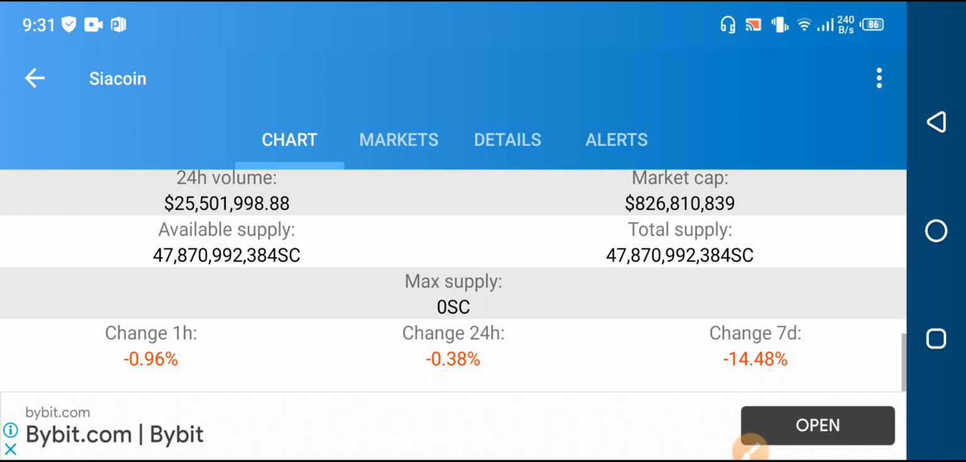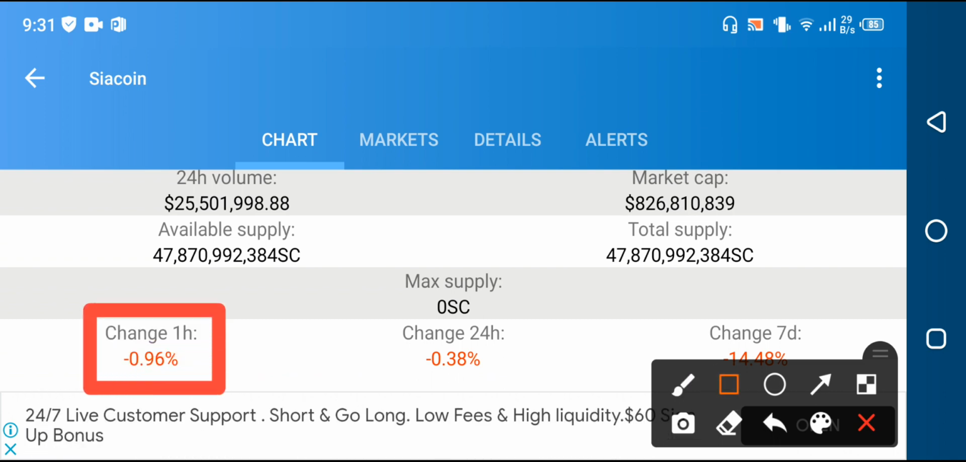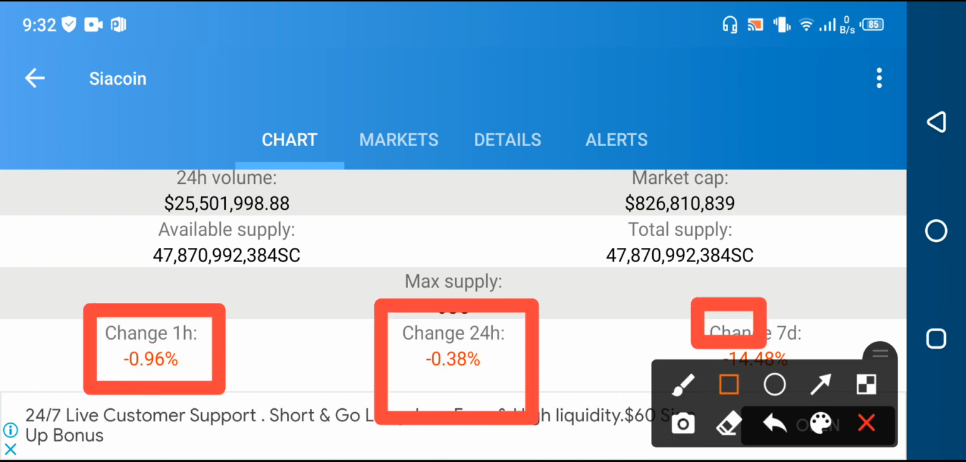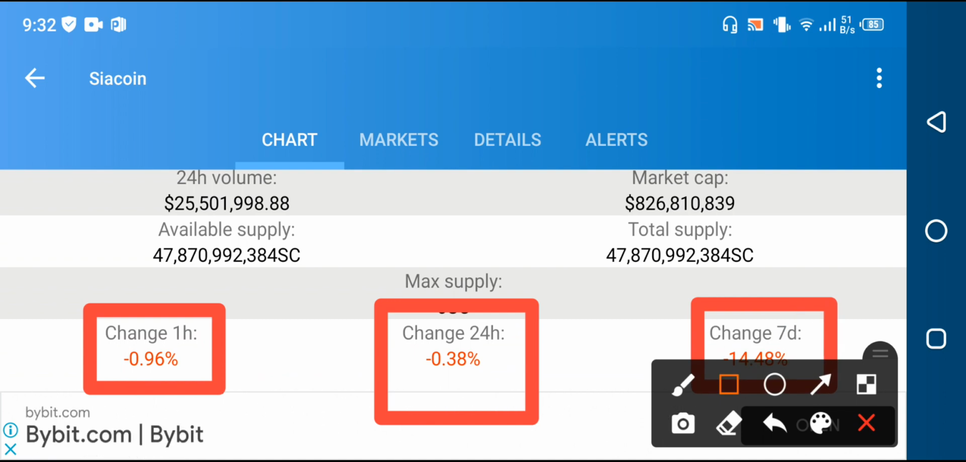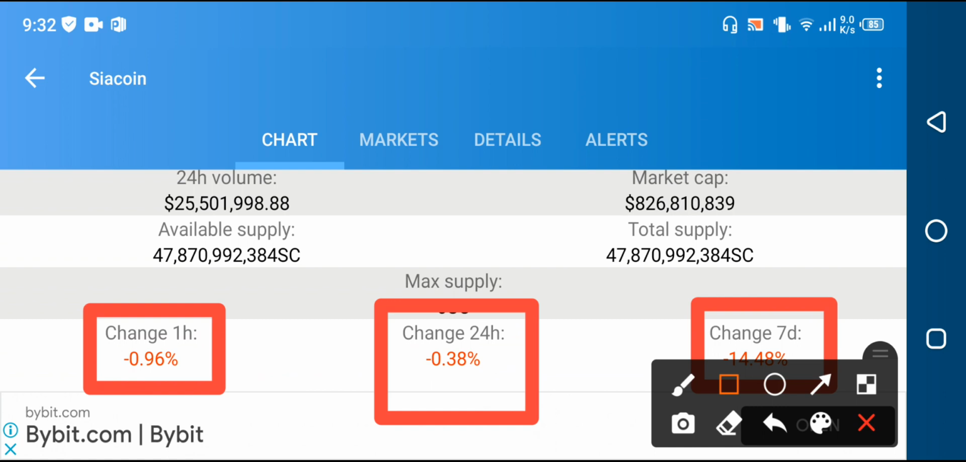And on the other side, my friends, if we talk about the price changes in Siacoin, you can see here that the last 1 hour pricing is negative, last 24 hours pricing is negative, last 1 week pricing is negative. Oh my goodness, what's wrong with you, Siacoin, at this time? I'm really shocked to see this kind of negative. The whole change is negative, so I'm shocked to see. What's wrong with you, Siacoin?